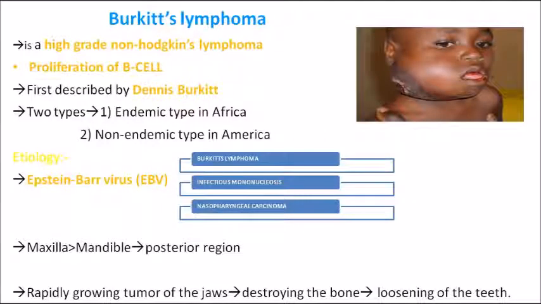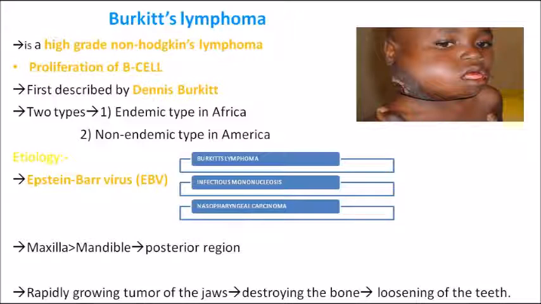Coming on to the exam viewpoint, one important type of lymphoma which we have to learn is Burkitt's lymphoma. It's very, very important. Burkitt's lymphoma is actually a type of non-Hodgkin's lymphoma. I just showed you the pictures of non-Hodgkin's lymphoma, which commonly shows extranodal involvement. I showed this in order to explain Burkitt's lymphoma. Burkitt's lymphoma is a high-grade variant of non-Hodgkin's lymphoma, where there is proliferation of B cells. Among the lymphocytes, the B cells are mostly proliferating in Burkitt's lymphoma. So that is very, very important.